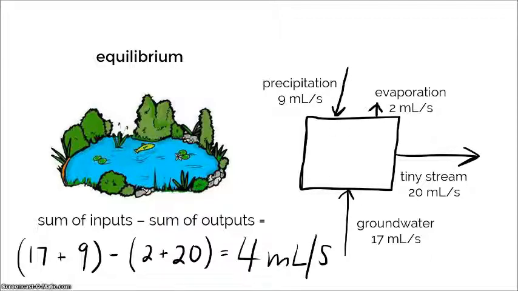It equals 4 milliliters per second, so this system is not at equilibrium. In fact, we also know that because this number is positive, this system, the reservoir, is increasing at this particular moment in time. It is increasing in volume by 4 milliliters every second. So the reservoir is growing.